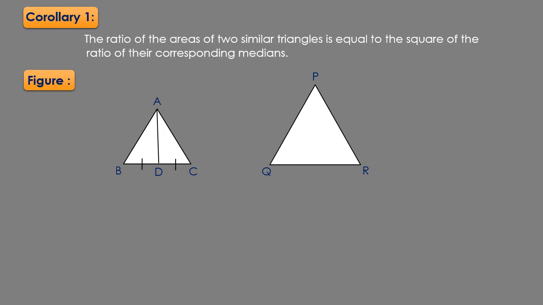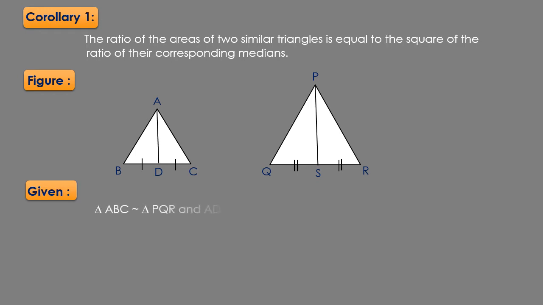Let us construct a median in triangle PQR. Let us say PS is the median, then QS will be equal to SR, and both the parts are half of QR, or we can say that QR is double of QS or double of RS.